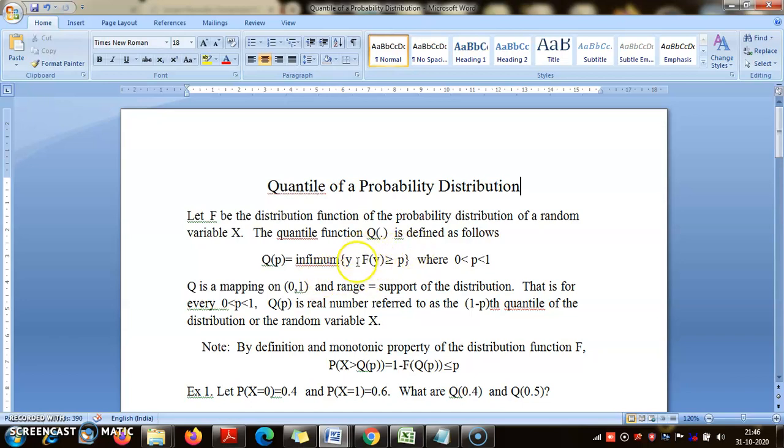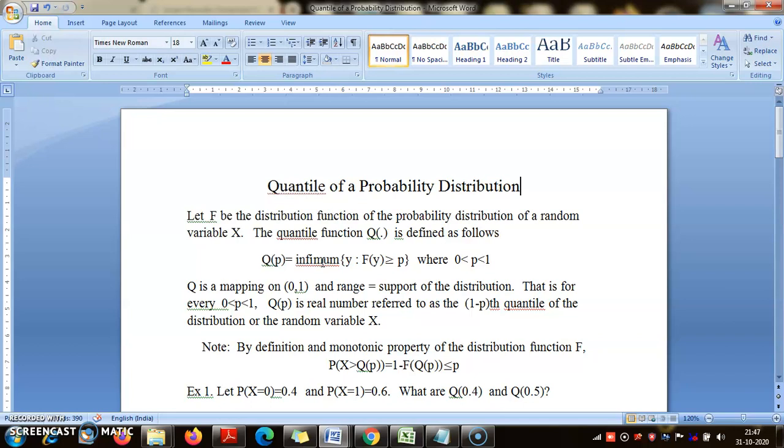So F is a distribution function. We can prove that a distribution function is a non-decreasing function. It's a one-line proof. I will probably tell you at some time. You can also figure that out. It's not difficult. F of y means what? Probability X less than or equal to y. Now you have to think about two points, y1 and y2, where y1 is less than y2. Then think about the events that X is less than or equal to y1 and X is less than or equal to y2. Which one will be bigger?